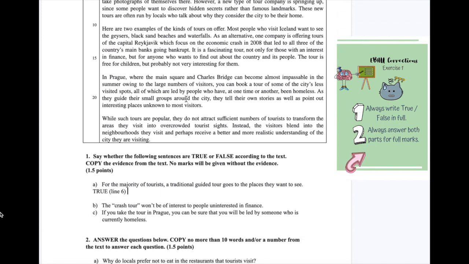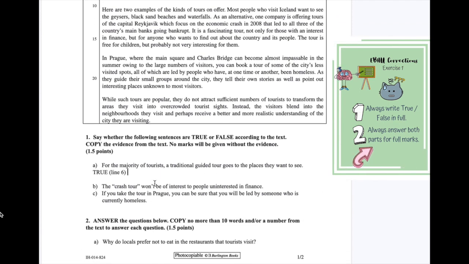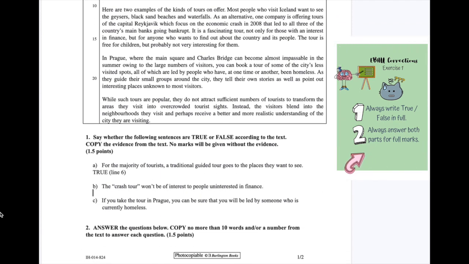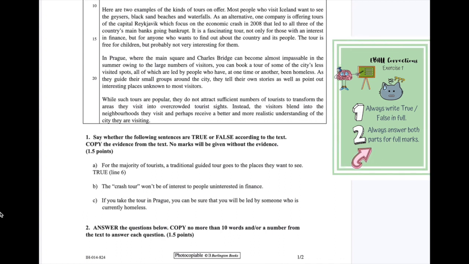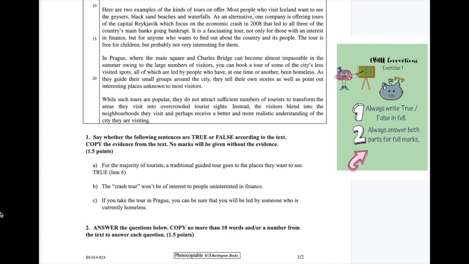The second question, okay, the crash tour won't be of interest to people uninterested in finance. So here we're looking for something to do. So we know what a tour is, okay, because it's the same thing as a here, and it's talking about a type of activity that someone takes you on to see different parts of a city or interesting sites.